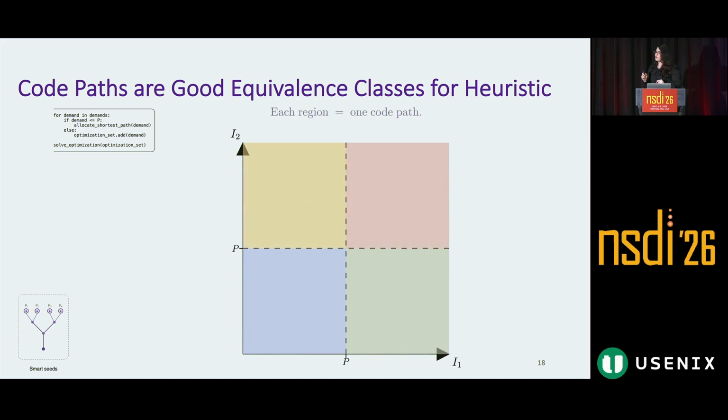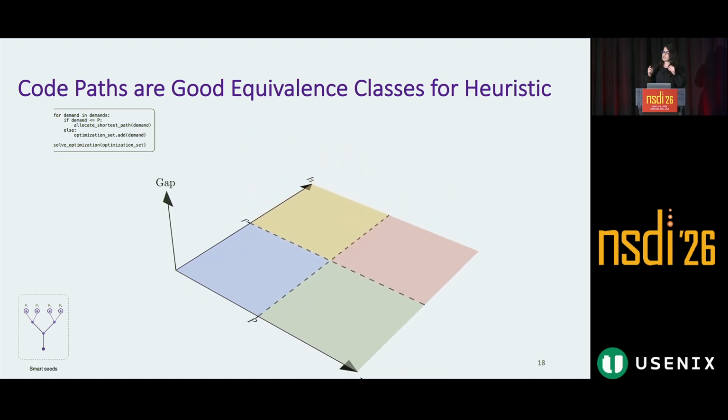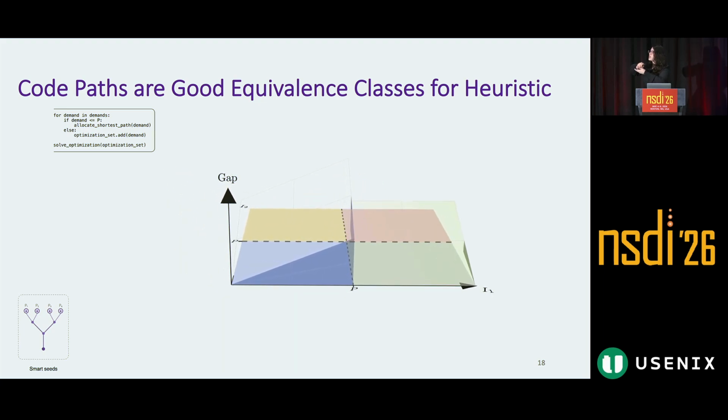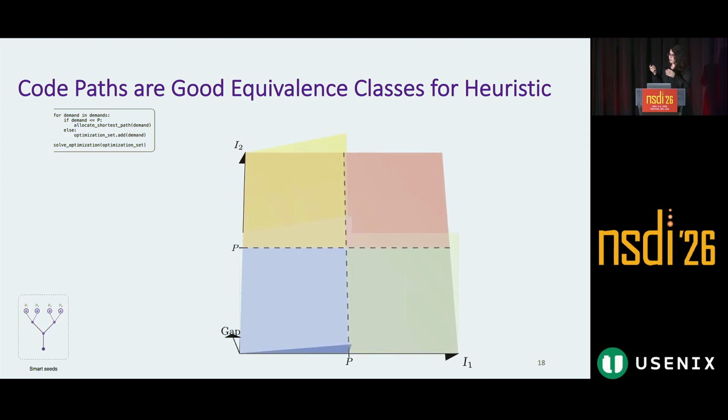If we actually look at the gap values across these different regions, we see that the gap function is smooth in the code paths, but there are cliffs between the different code paths. So if we randomly sample points in this space and we do our gradient ascent on it, we might miss the worst case code path and not get to the worst case possible value.